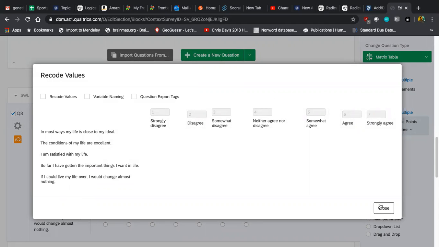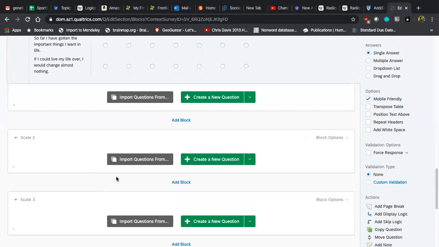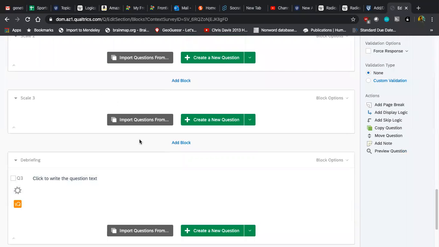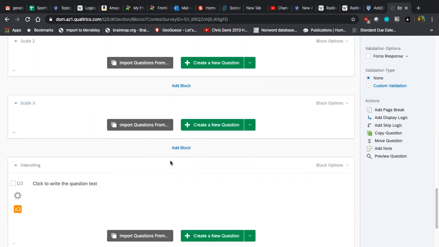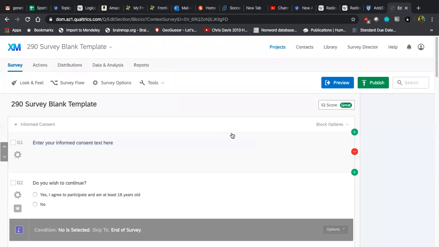But if your scale, for example, is from 0 to 5 or 0 to 10, which some of them might be, then you'll want to go in here and change these to be the numbers that you want them to be. So that's an important option to keep in mind. So you can fill in your other scales. And if you need to add another scale, you can add a block and name it the way you want to. And don't forget about your debriefing text at the end. So this is a little more filled in, so hopefully it's easy for you to jump in.